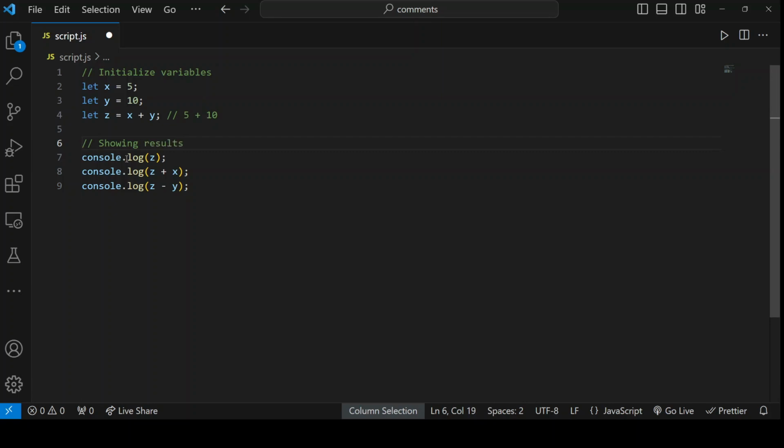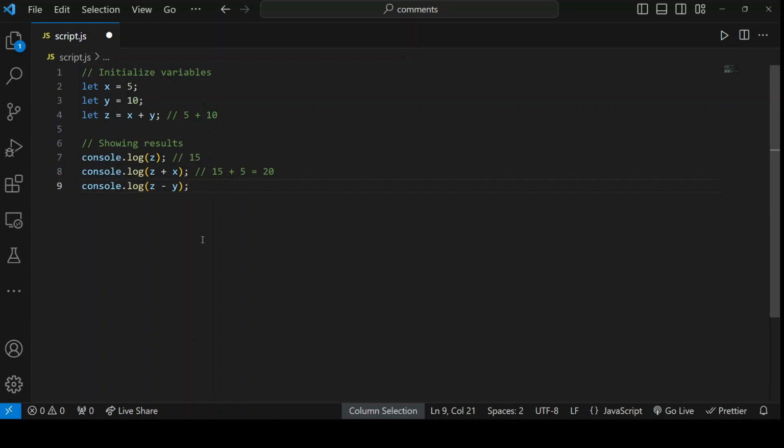Here we're saying, show me z. So what is it going to show? We know that z is x plus y, which is actually 5 plus 10, which means that show me z will actually show 15. Here we're saying, show me z plus x. Z is x plus y, which is 5 plus 10, so it's going to show us 15 plus x. X is 5, so 15 plus 5 means that it will show us 20.